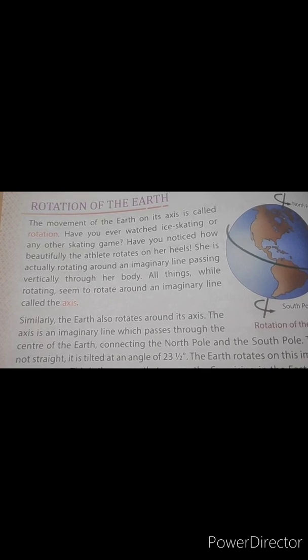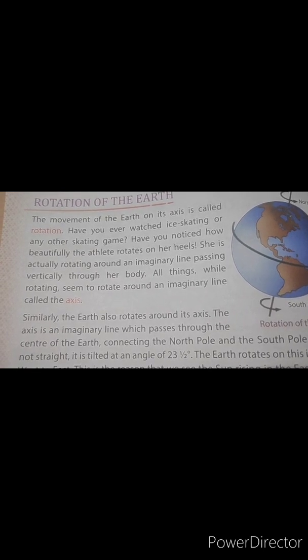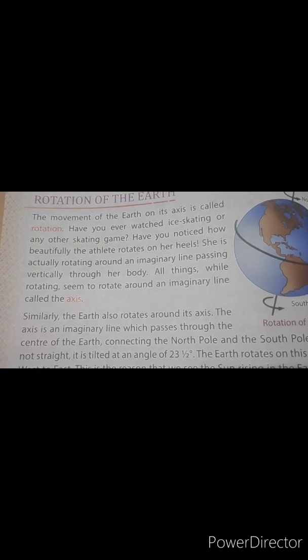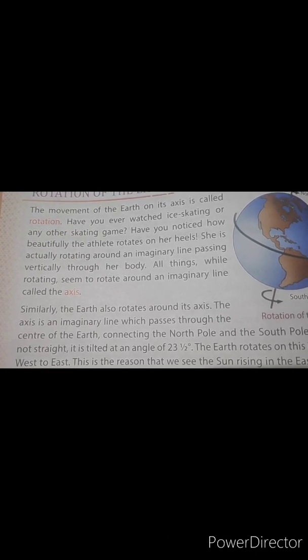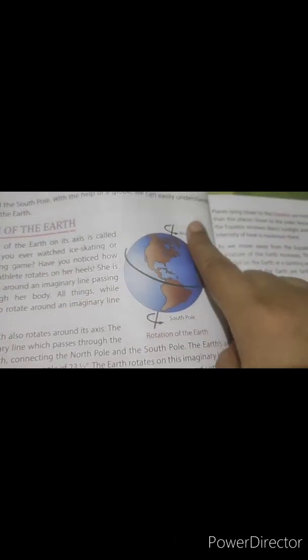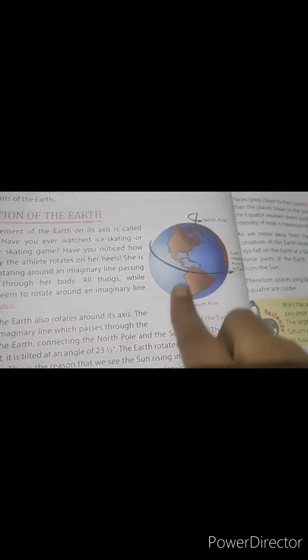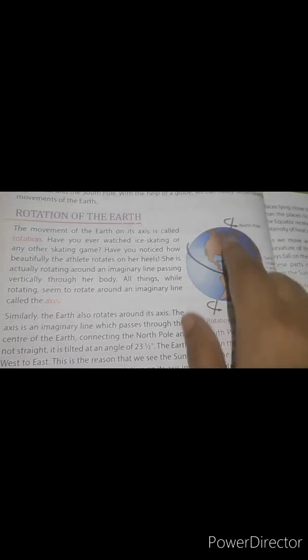Have you ever watched ice skating or any other skating game? Have you noticed how beautifully the athlete rotates on her heels? She is actually rotating around an imaginary line that passes vertically through her body. Like this axis, this is also an imaginary line.